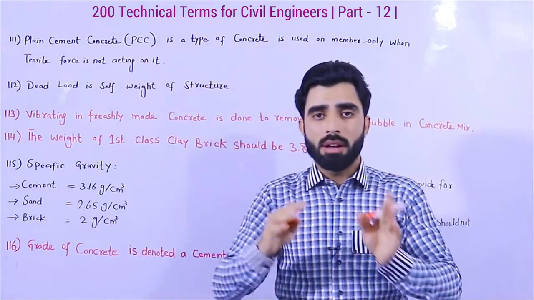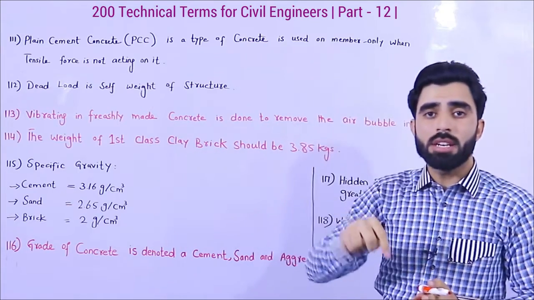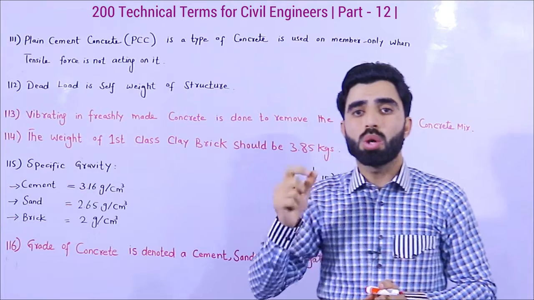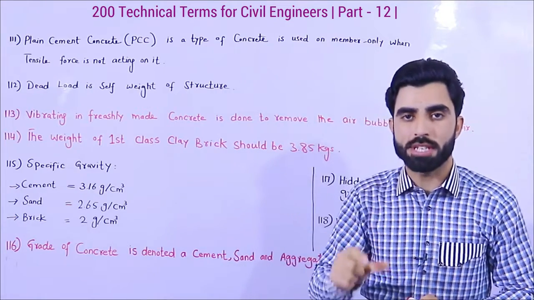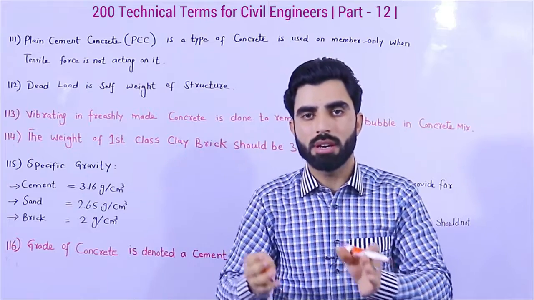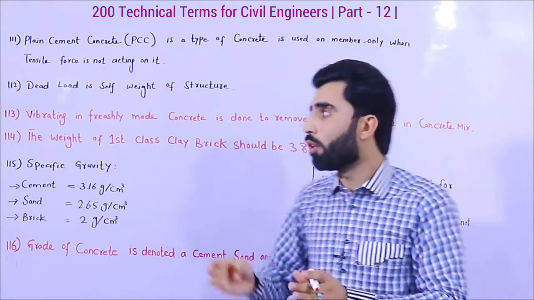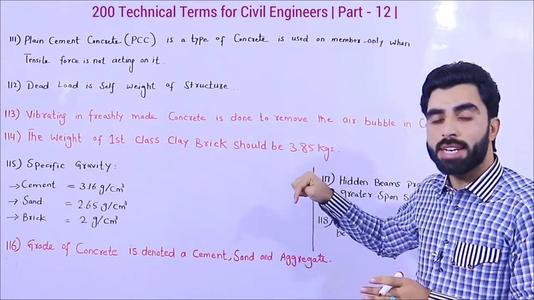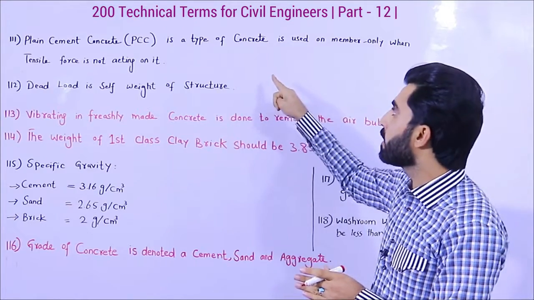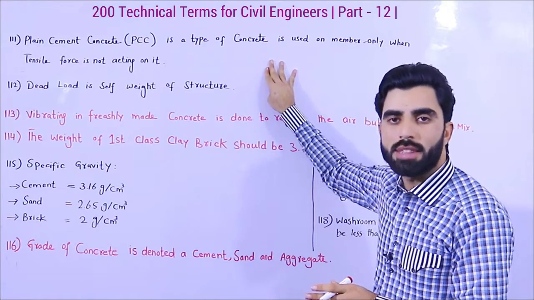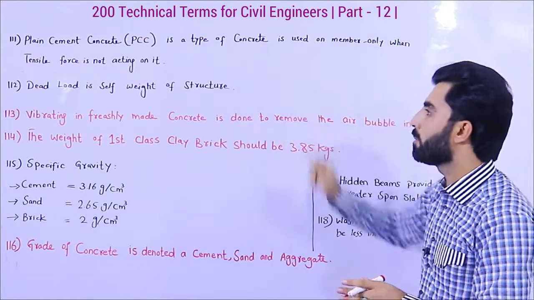When tensile force is acting on any structure, especially a concrete structure, don't use PCC, because concrete is weak in tension. So in that case PCC should not be used in that structure. Okay, so this is very important.